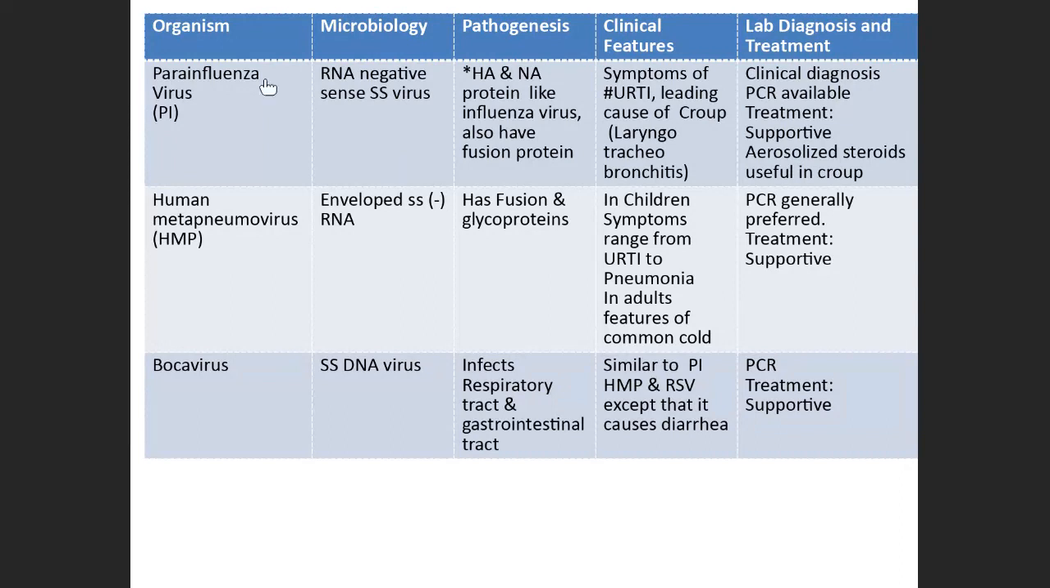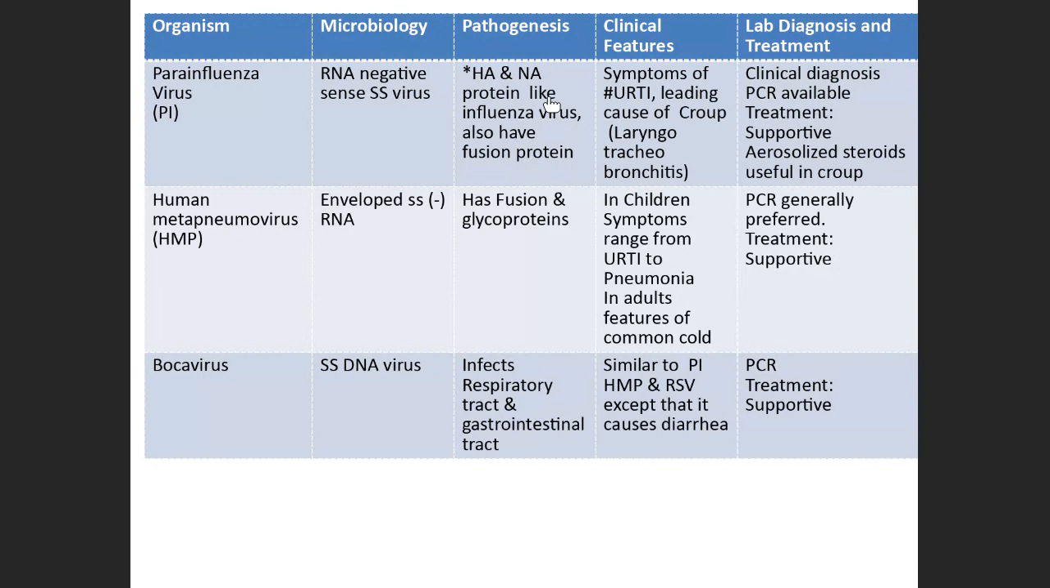pertussis. I will give just an overview about the other viruses. First is parainfluenza virus, which is, we all know, an RNA virus, negative sense, single stranded. Pathogenesis of this virus: it has hemagglutinin and neuraminidase proteins on it, isn't it? If you remember the structure of parainfluenza virus, it also has fusion proteins. Apart from fusion proteins, it has hemagglutinin and neuraminidase.